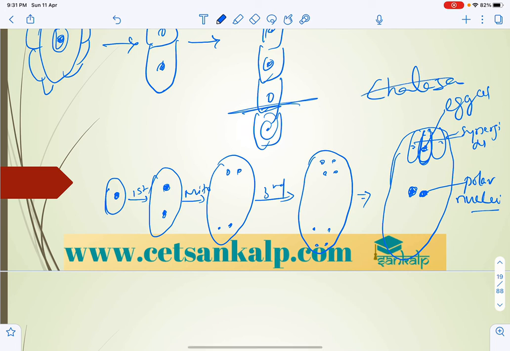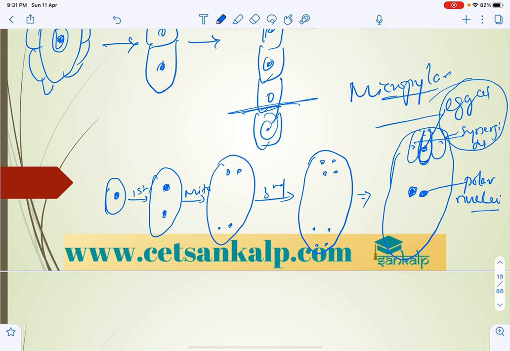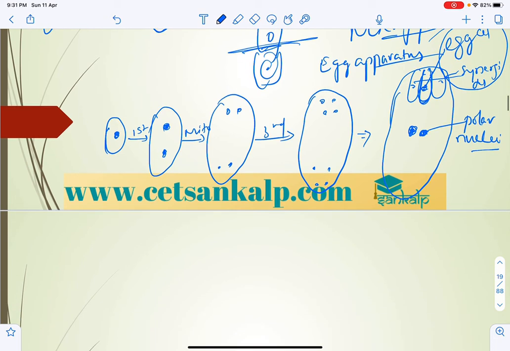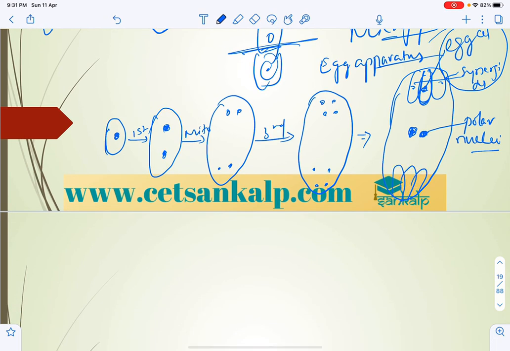Towards the micropylar end, the egg cell and synergids together are called the egg apparatus. Next there will be 3 antipodals, towards the chalazal end, and this is the central cell, the 4th cell, 5th cell, 6th cell and 7th cell.